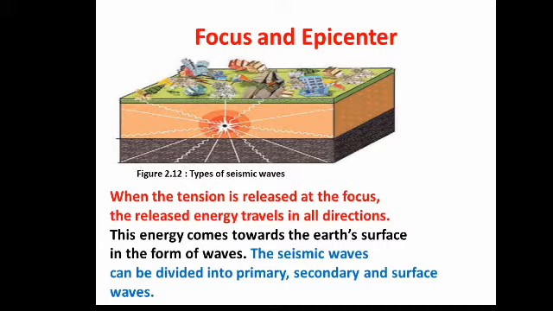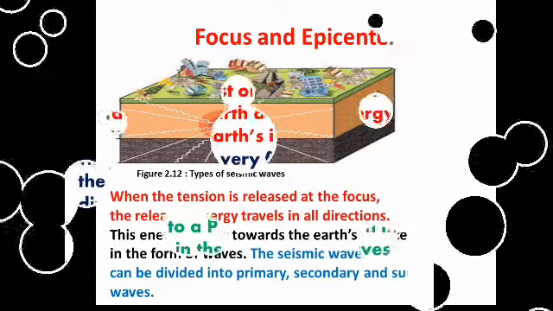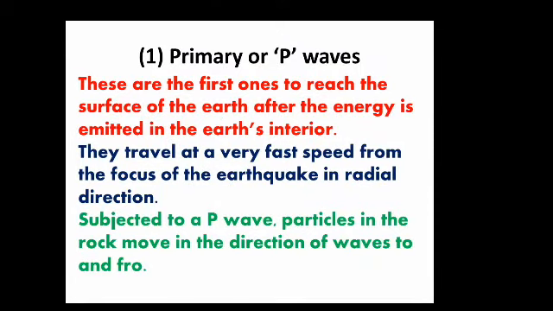When the tension is released at the focus, the released energy travels in all directions. See, the epicenter dot is shown. Then waves also are given, primary waves, secondary waves, and surface waves, and this energy comes towards the earth surface in the form of waves. The seismic waves can be divided into primary, secondary, and surface waves. How many types of waves are generated due to the earthquake? Primary, secondary, and surface waves. See, one by one we are going to study here.